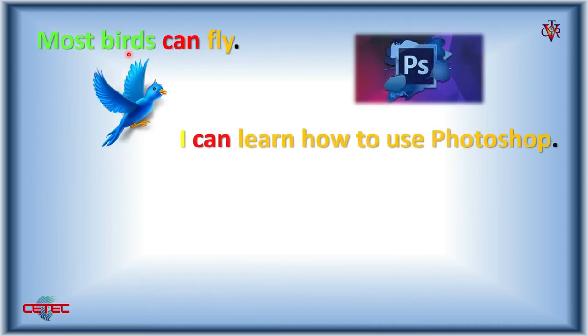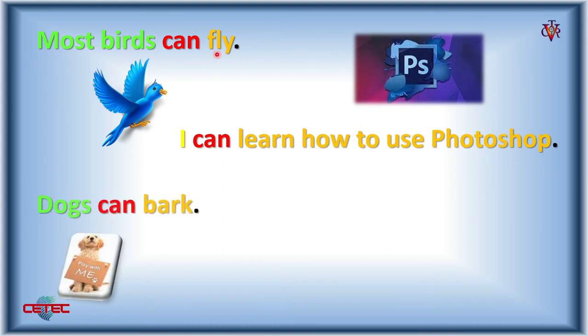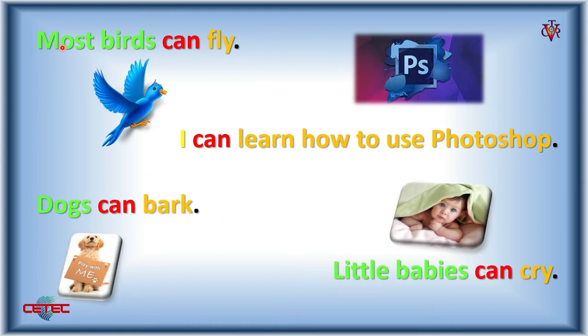Most birds can fly. Here we are talking about most birds. The modal auxiliary can and our verb is fly. I can learn how to use Photoshop. The subject I, modal auxiliary can, learn, it's the verb.